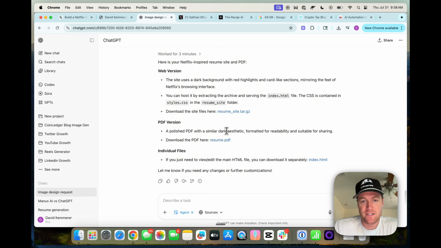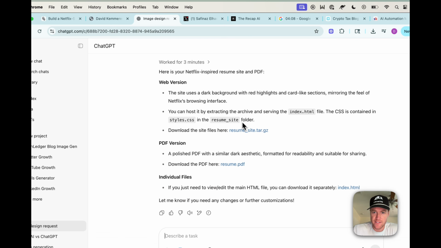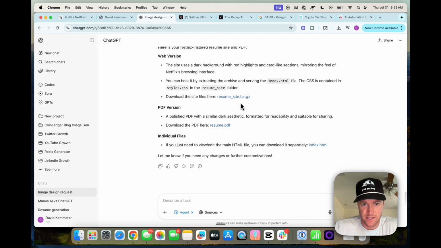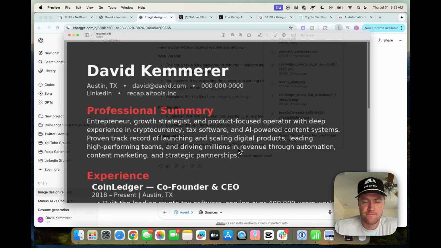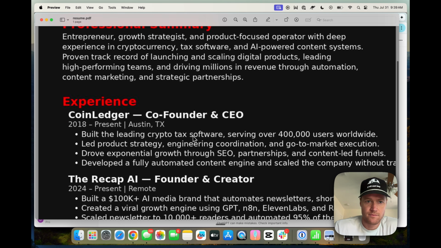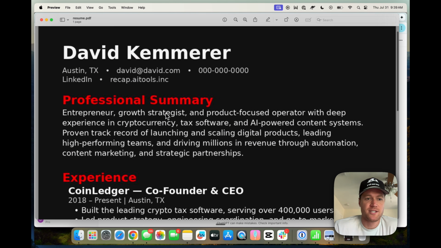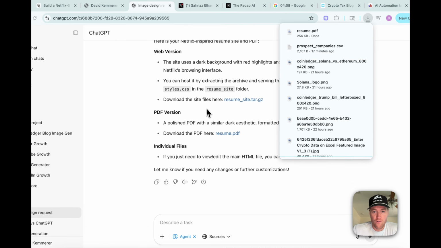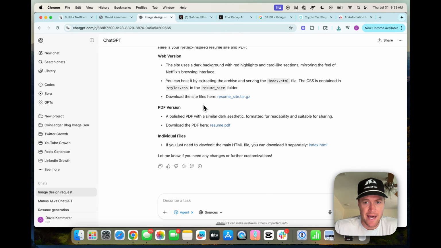So I have to give it to Manus on that because it actually deployed the site for me. This is essentially explaining how I can host it, but it doesn't do it for me. Let's see the resume.pdf. So honestly, this isn't great. This is just like a normal resume. It's just using Netflix colors. So overall, I definitely have to give this task to Manus AI.